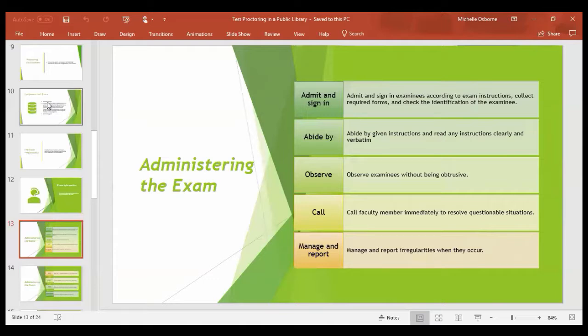You should observe the examinees without being obtrusive. If you have any questions, you should call your faculty member immediately. You should manage and report irregularities when they occur. If you suspect academic integrity issues, anything of that sort, do not approach the student. Just permit the student to complete the exam. Do not confront them. If possible, ask a coworker to witness the suspected academic integrity issue.